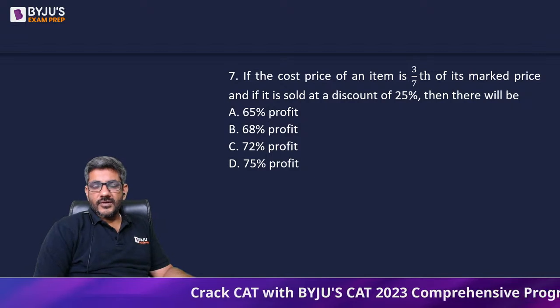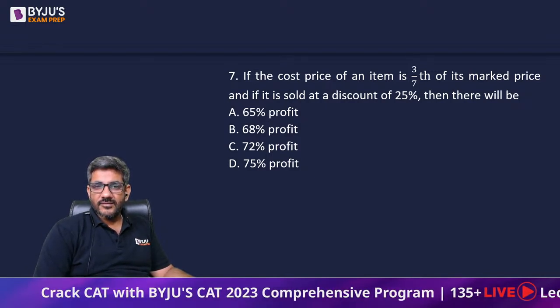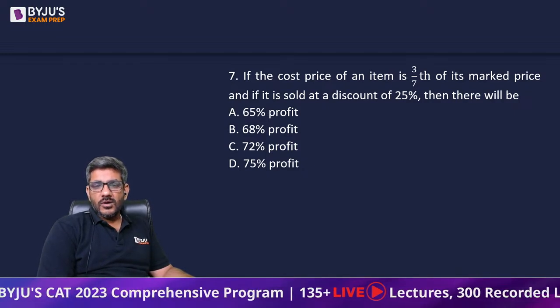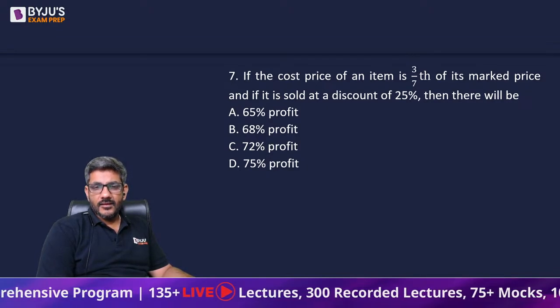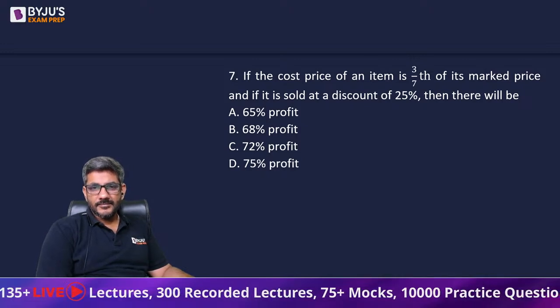The cost price of an item is 3/7 of the marked price, and if it is sold at a discount of 25%, then there will be how much profit? I want to see how fast you answer these questions. That's very important. How fast do you answer these questions? And how do you do them?